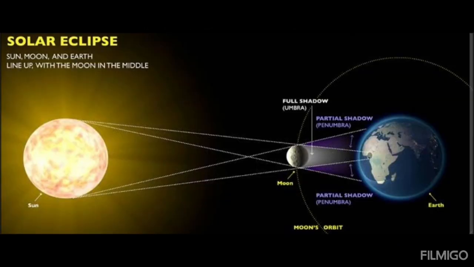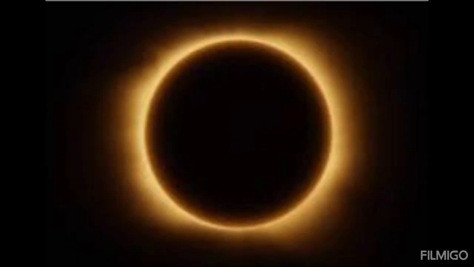The moon casts two types of shadows, umbra and penumbra. The part of the earth that has the umbra shadow has the total solar eclipse. The part of the earth that has the penumbra shadow has the partial solar eclipse. In a total solar eclipse, the sun is completely hidden, whereas in a partial solar eclipse, the sun is partially hidden.